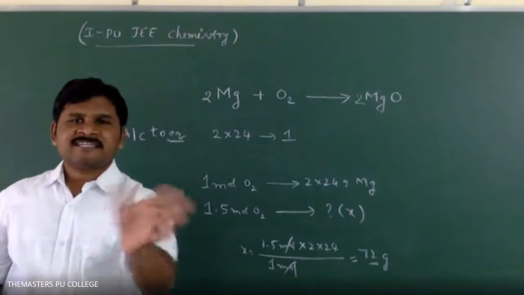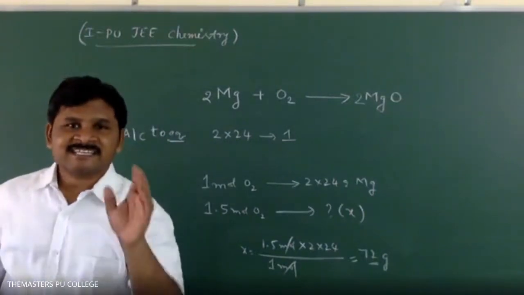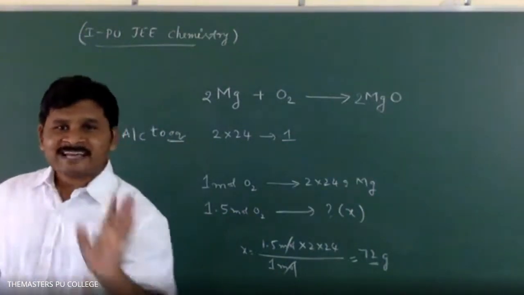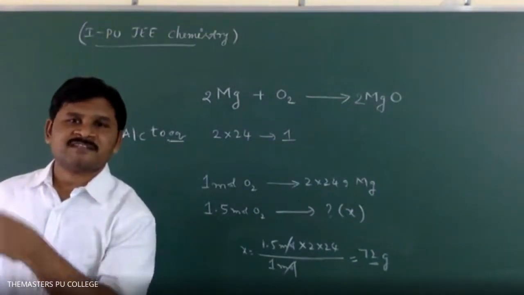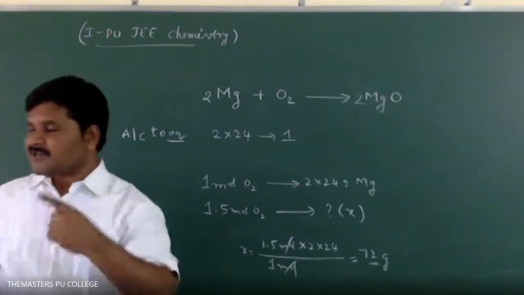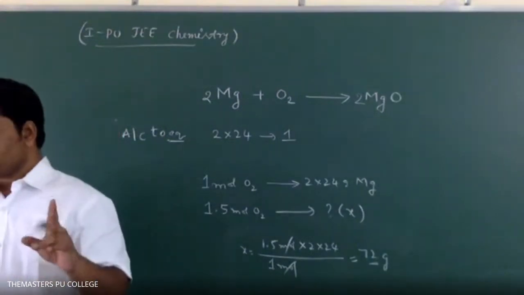Up to this, he did not give any information. He is telling how to write the reaction: NaHCO3 gives Na2CO3 plus H2O plus CO2. He is telling that you have to balance it. Please start.